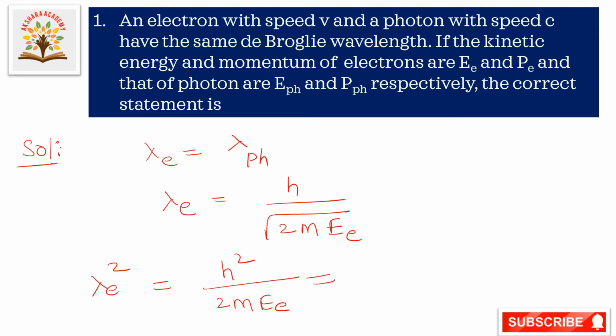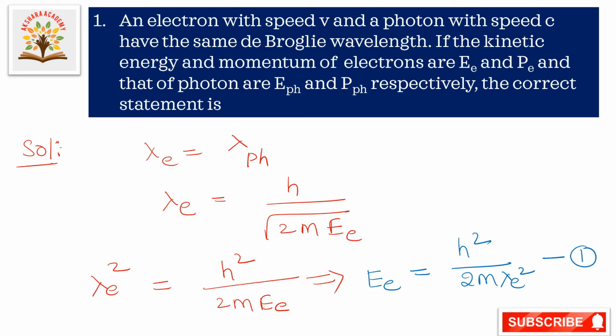From this we write the kinetic energy of the electron, E is equal to h square by 2m lambda E square. Consider this as equation number 1.